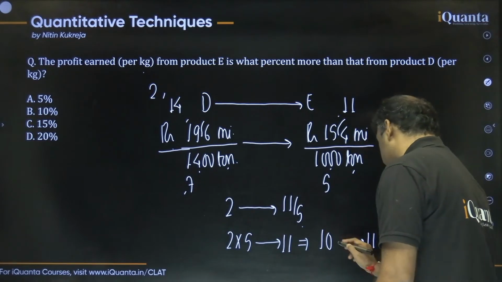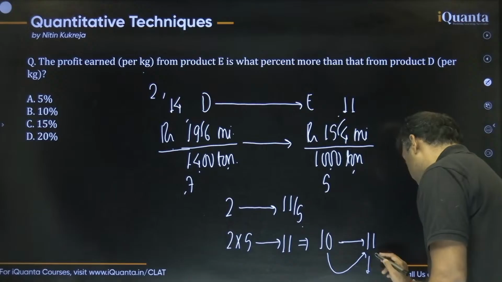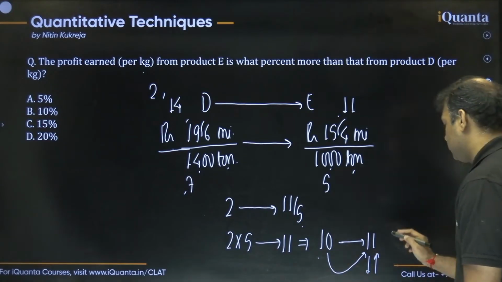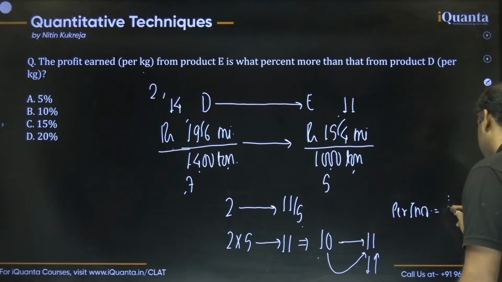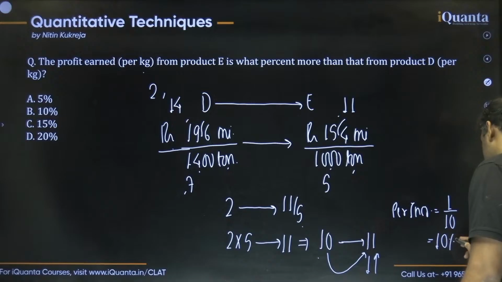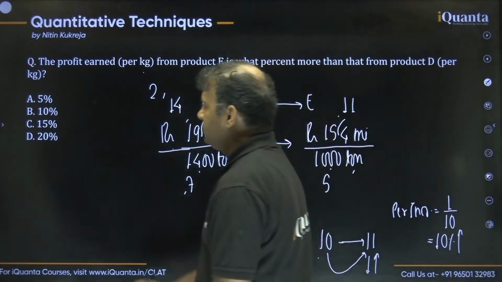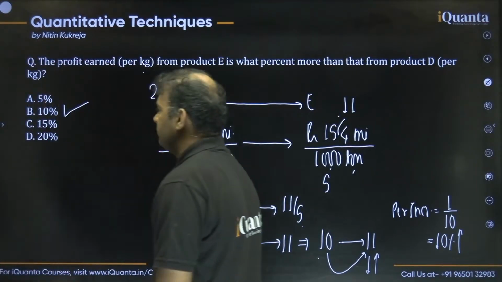So how much is the increase, guys? The increase is 1, and the initial value is 10. So we can find the percentage increase with the help of this. The increment is 1, the initial value is 10, so 1 by 10 is 10%. So the increase is 10%, simple. And hence the answer is option B, 10%.